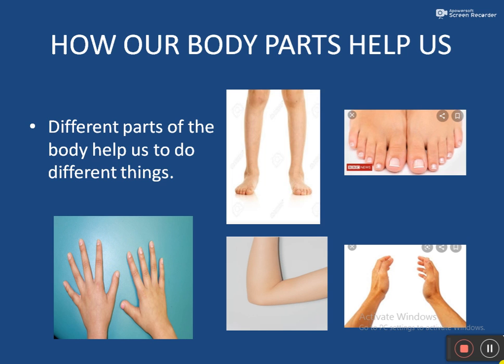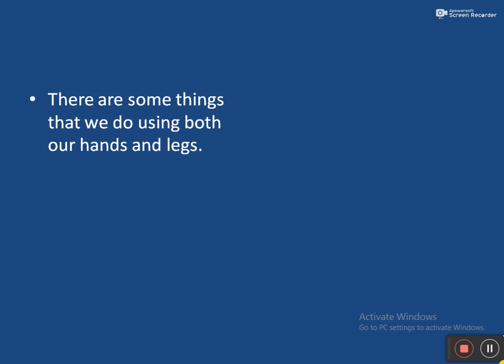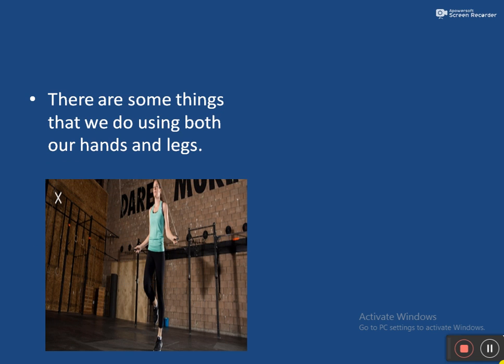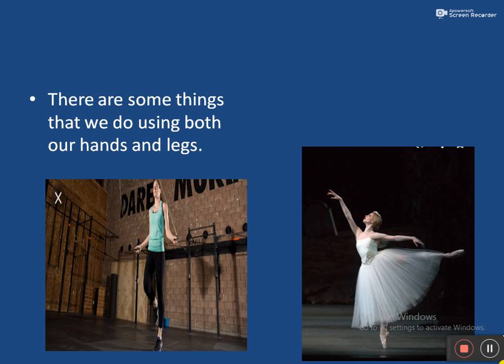There are some things that we do using both our hands and legs. Here I have given you some pictures. Look at the picture. The first picture is skipping. In this picture she is skipping with her legs and hands. The second picture is dancing. In this picture she is dancing with her hands and legs.